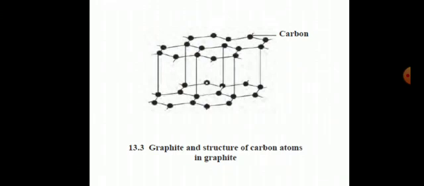Inside each layer of graphite, free electrons move continuously within the entire layer. Hence, graphite is a good conductor of electricity. Due to its layered structure, graphite can be used for writing on paper.